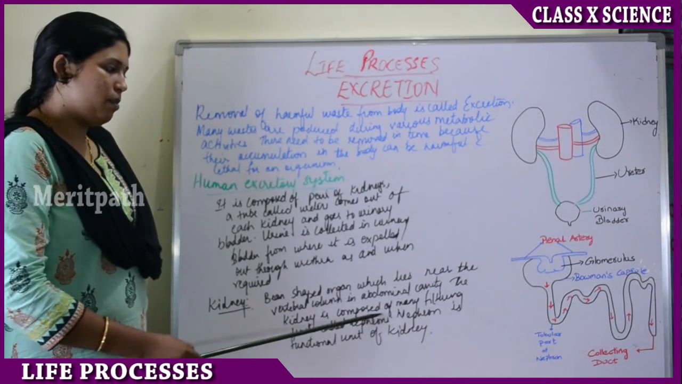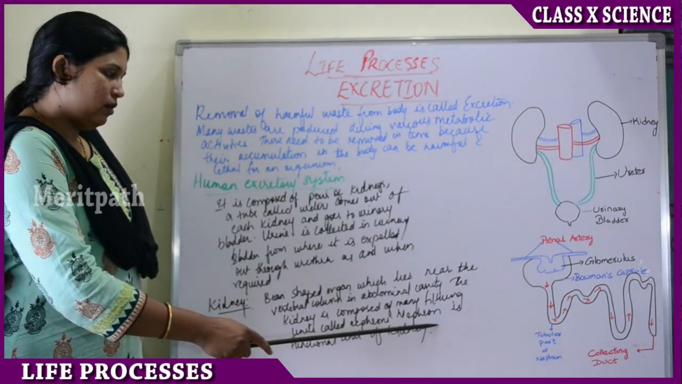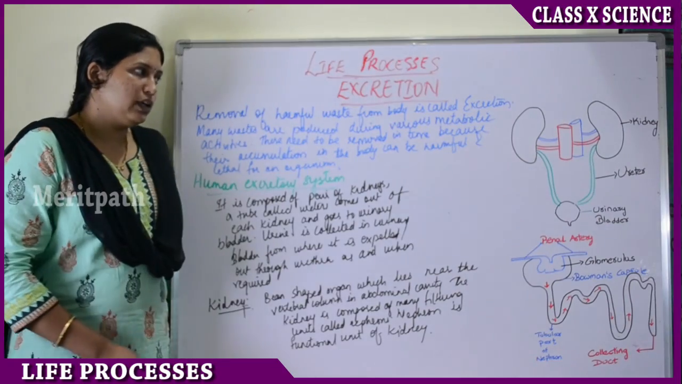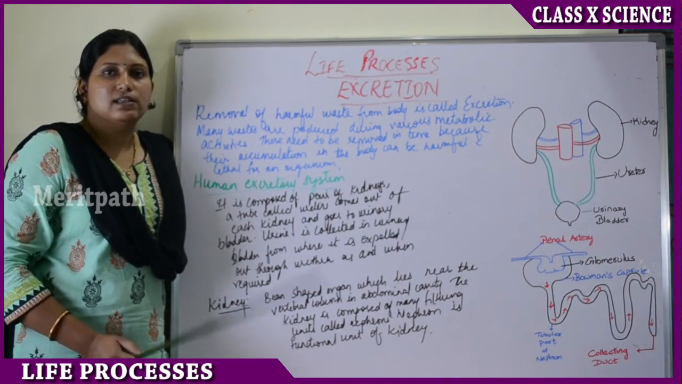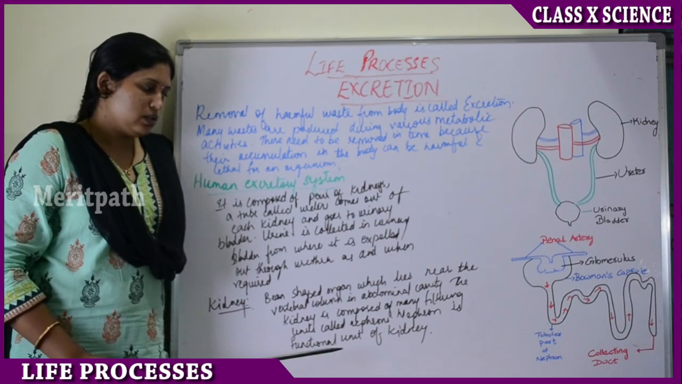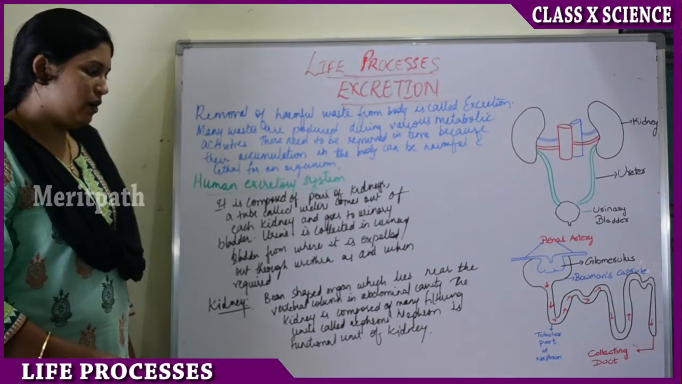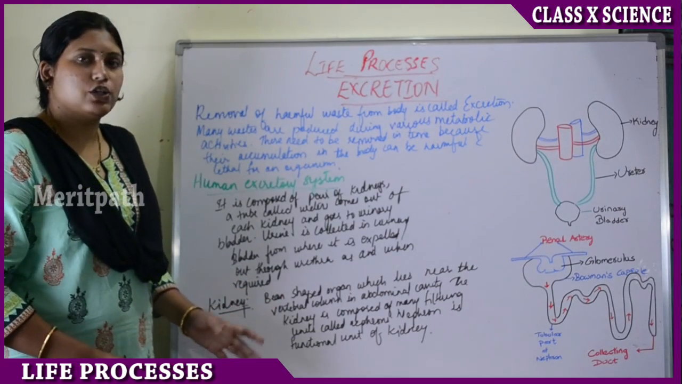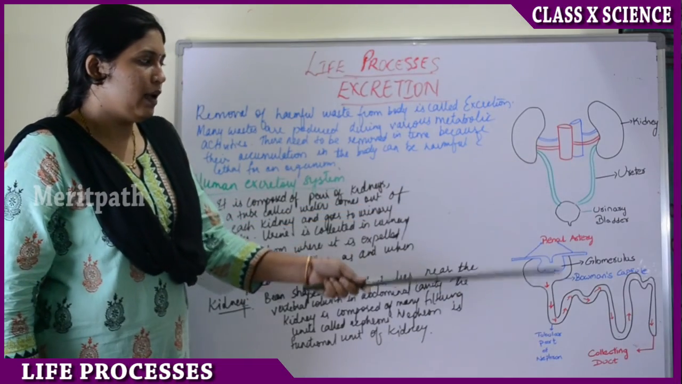The kidney is composed of many filtering units called nephrons. Nephron is the functional unit of the kidney. So this kidney consists of many functional units. Cell is the functional unit of the body, right? Same way nephron is the functional unit of the kidney. And nephron does the filtration process. It is the main functional unit of the kidney. So this is the structure of the kidney. And this is a nephron.